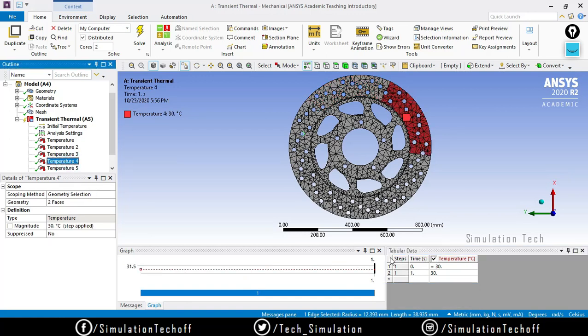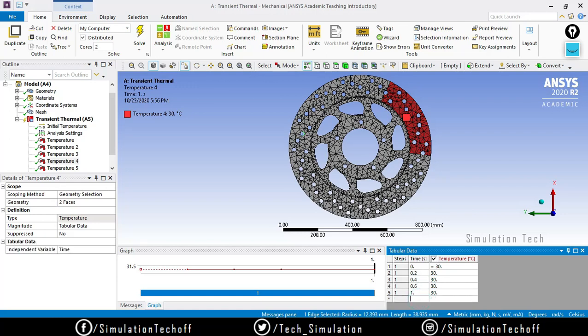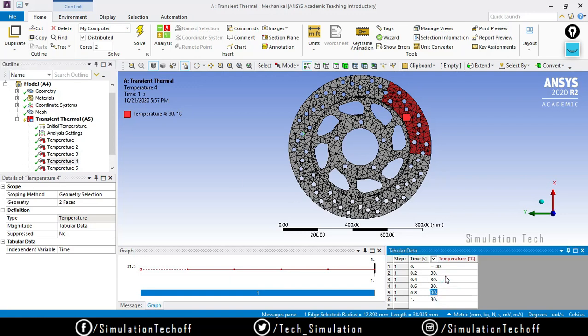The next is 0.2, 0.4, 0.6, 0.8. At 0.6 it's 65. So up to this it is 30, and here it is 65 degrees, maybe 70.